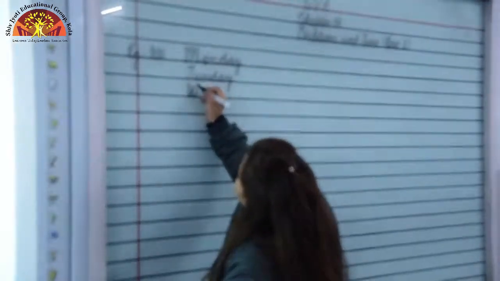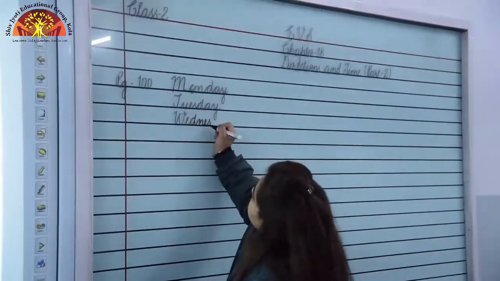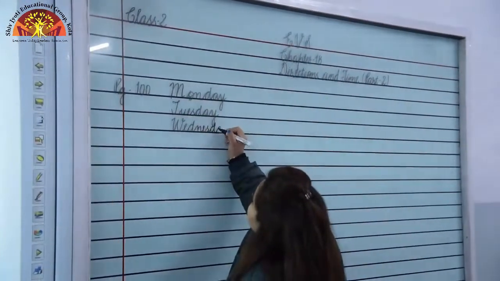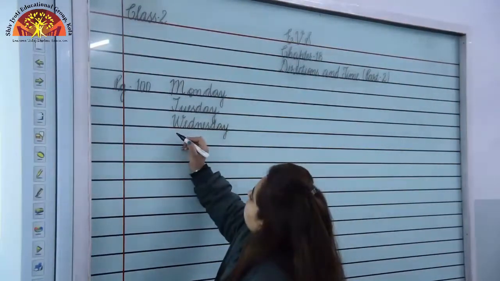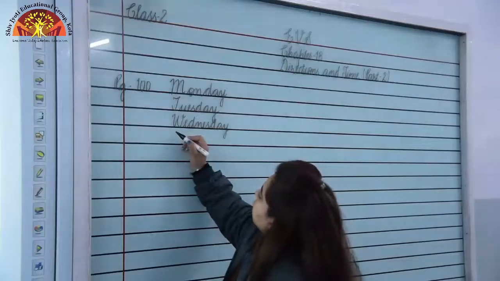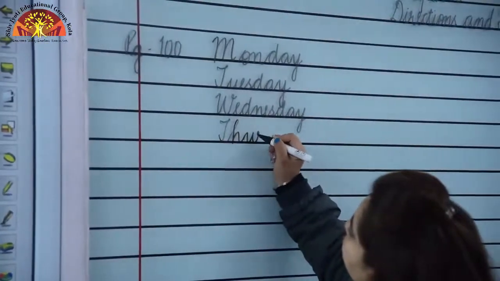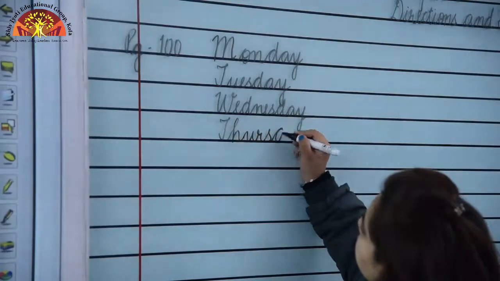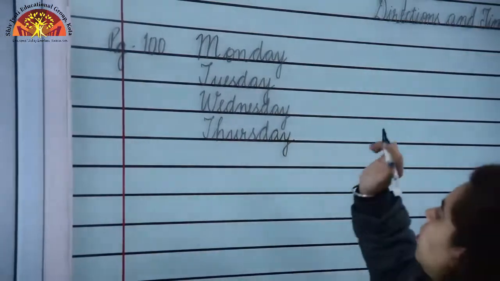Wednesday, W-E-D-N-E-S-D-A-Y. W will be capital. In Tuesday, T will be capital. Thursday, T-H-U-R-S-D-A-Y, Thursday. T will be capital.